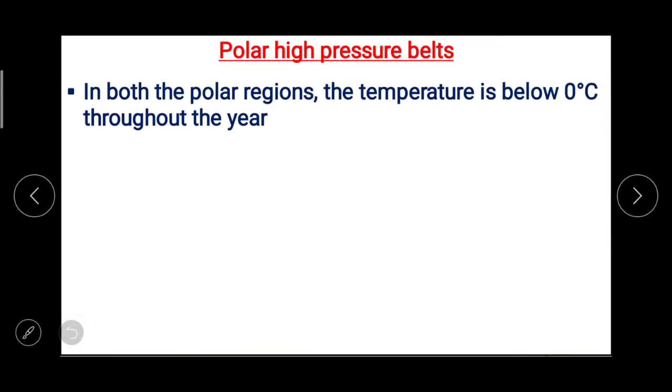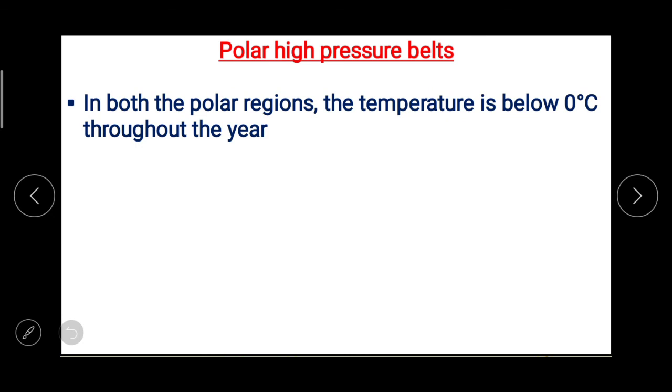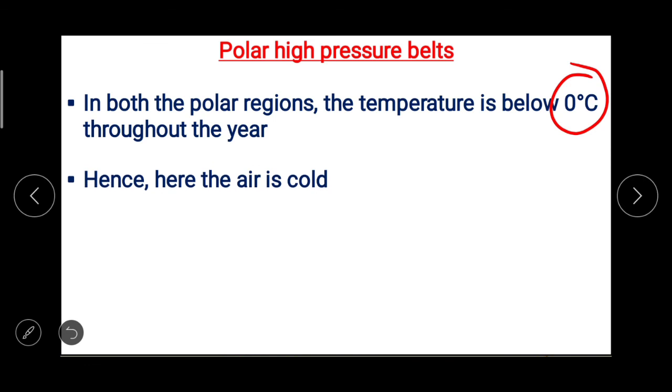And the next one, polar high pressure belts. In both the polar regions, the temperature is below 0 degree Celsius throughout the year. पूरे साल वहाँ का टेम्परेचर 0 डिग्री सेल्सियस से कम होता है, and hence here the air is cold.